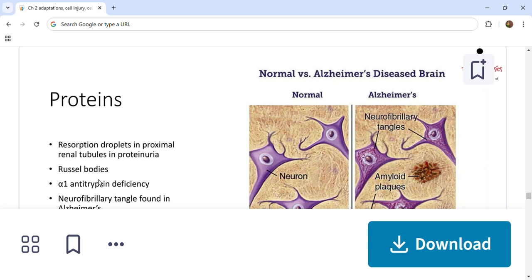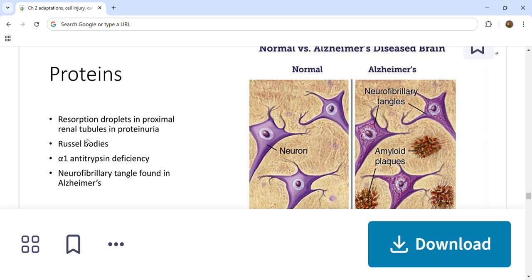Due to intracellular accumulation of proteins, they appear in a histological slide as eosinophilic droplets, vacuoles, or even as an aggregate in the cytoplasm. So let us see what pathological conditions occur with protein accumulation. The first one is reabsorption droplets in proximal renal tubules. In case of renal diseases, there is associated protein loss in urine.